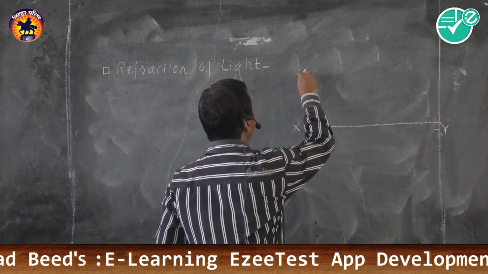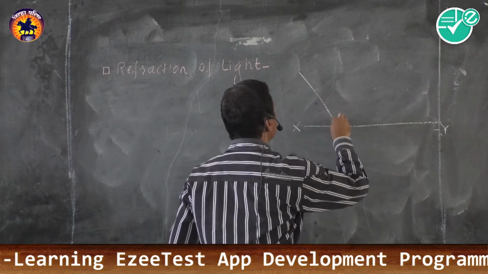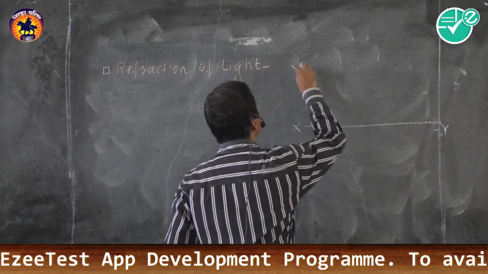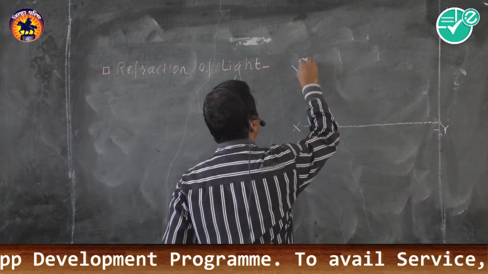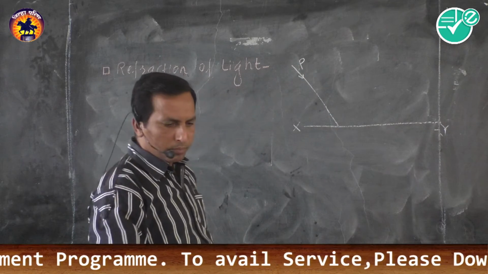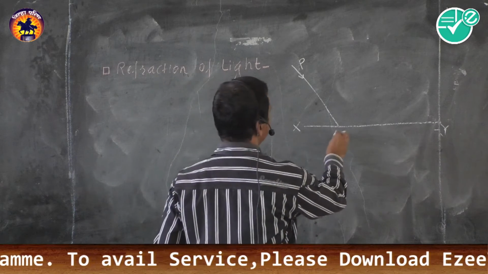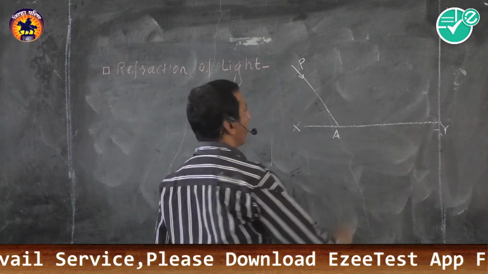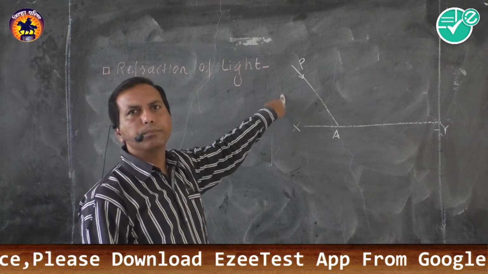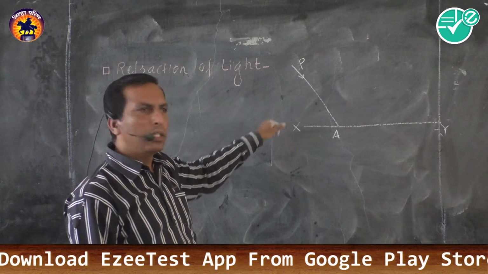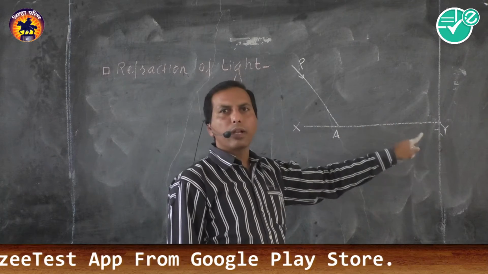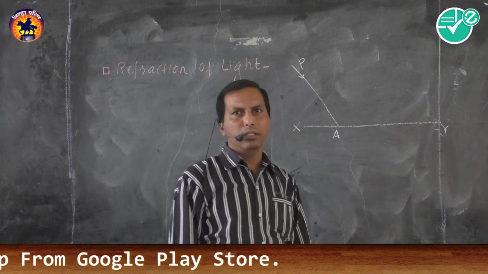Suppose PA is an incident ray incident on the plane refracting surface. Remember this.